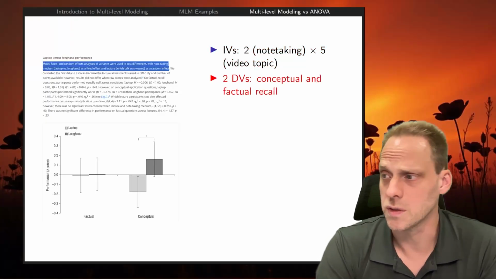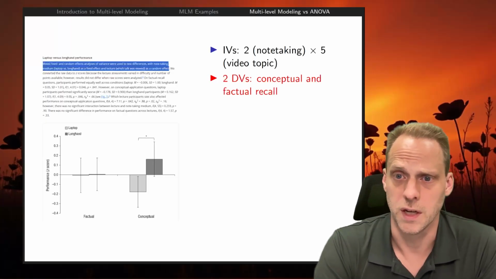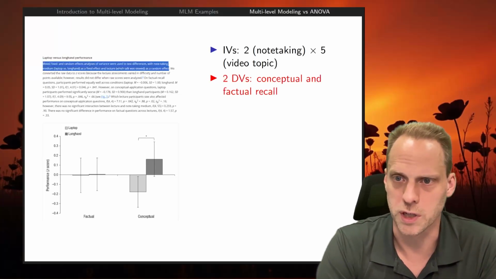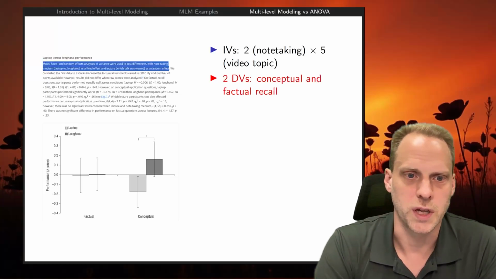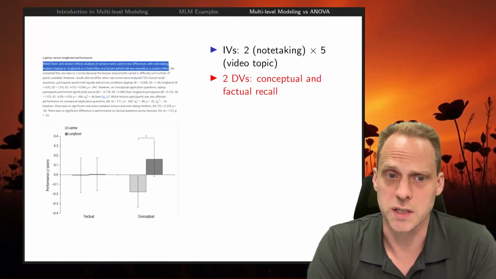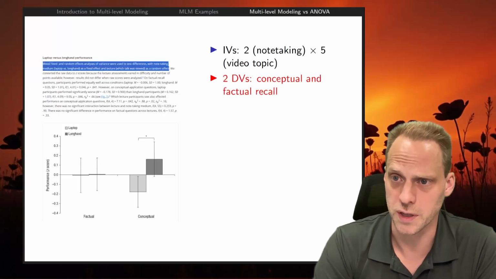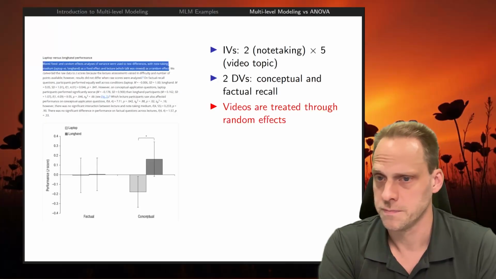Actually, they could have treated that as a within-person factor in a repeated measures ANOVA, with just recall as the outcome variable because they did both conceptual and factual. That might have been more elegant, but they treated it as 2 separate ANOVAs. So what they actually did is 2 multilevel linear mixed models in this case. They treated videos as random effects.